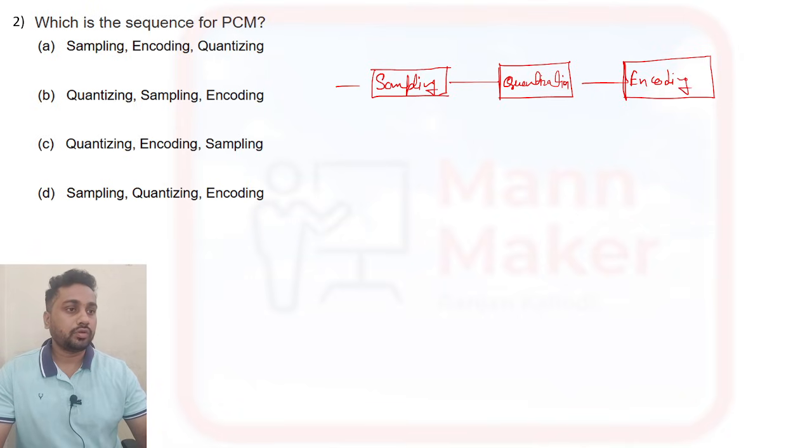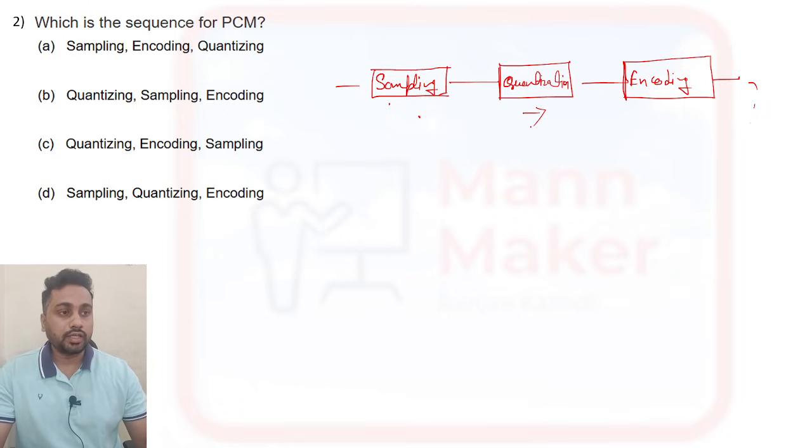Okay, and after that it will go to some transmitter or regenerator, things like that, which are there in the block diagram. You can check there also. So what will sampling do? It will sample each continuous analog signal into a discrete level, or digital level. After that it will go to quantization.